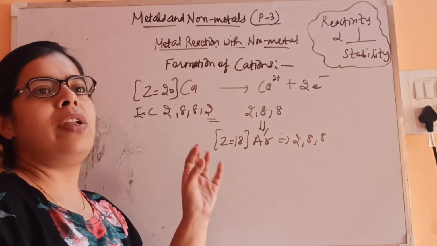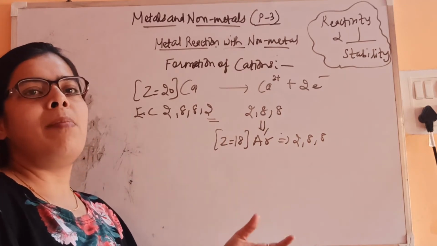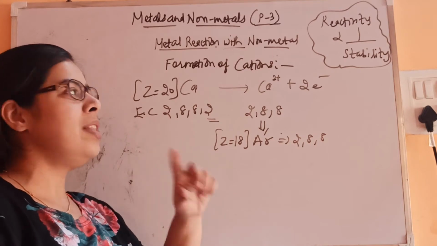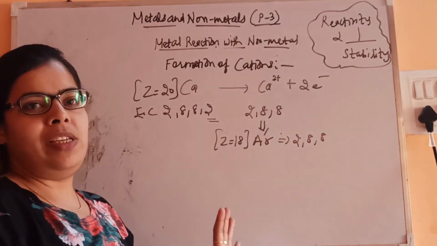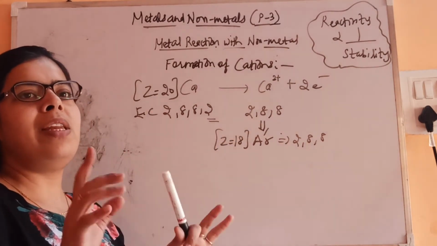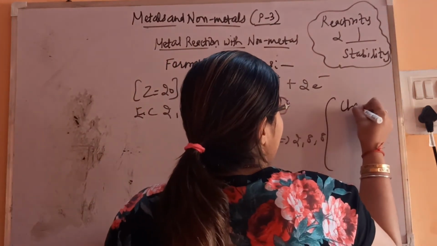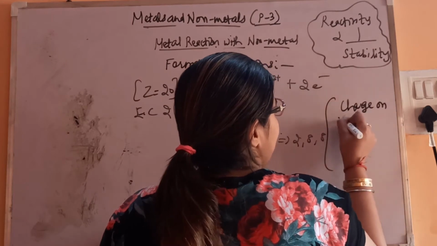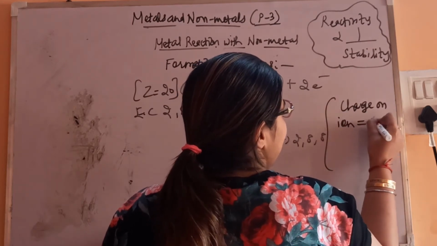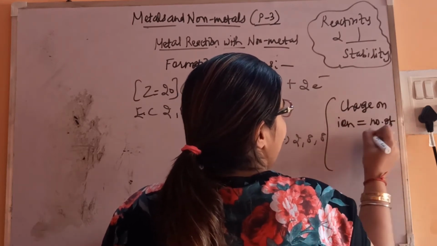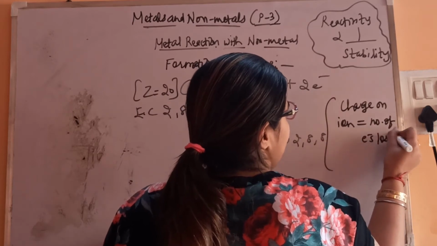We have not written sodium 2 positive. Whatever the number of electrons getting lost, only that charge will come on the species. You can say that the charge is equal to the number of electrons lost. This you just keep in mind: charge on ion is equal to the number of electrons lost.